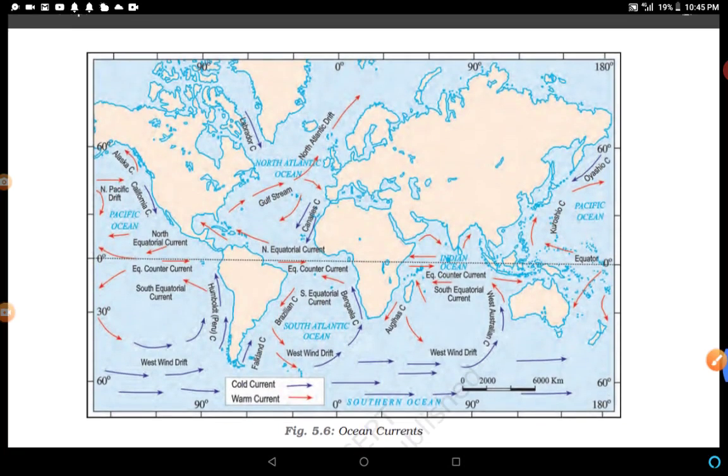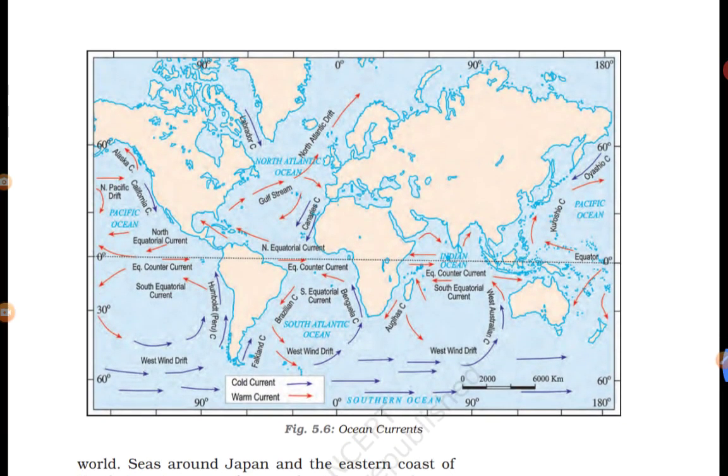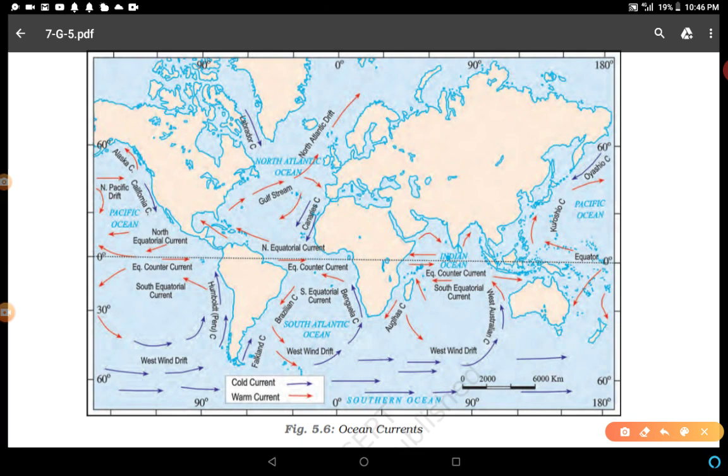So now we'll see this map. In blue color, these are the cold currents, and in red color, these are warm currents. You can see Labrador is coming from the polar region towards the equator, right?